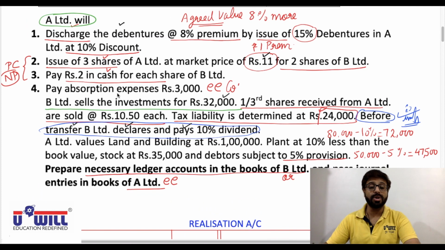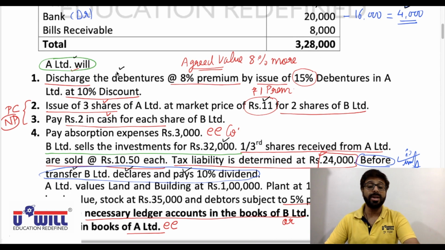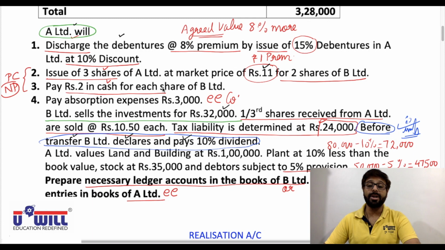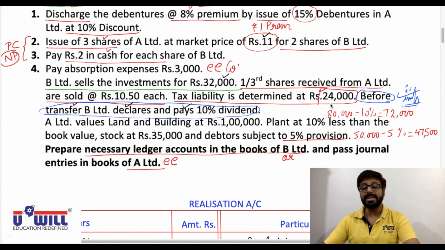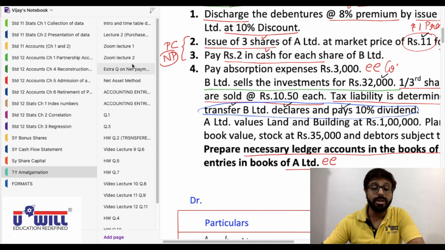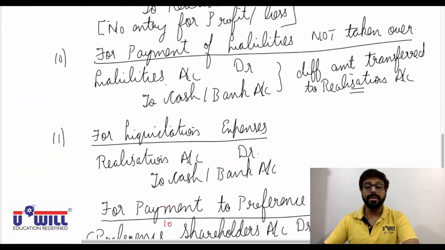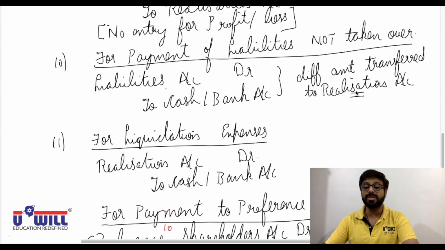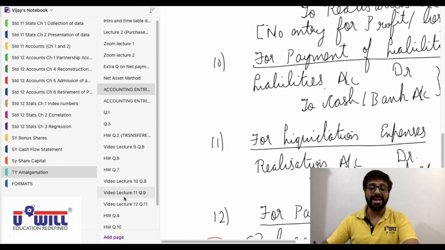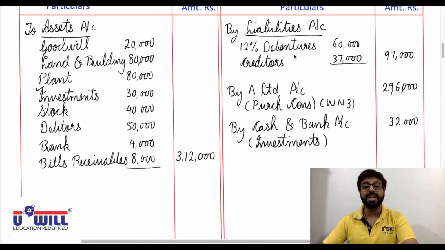Okay, we don't have to make any exclusive entry for profit or loss on sale of asset. It automatically gets recorded. After sale of assets, we have payment of liquidation expenses. Here we don't have that because absorption expenses 3,000 are going to be paid by transferee company. A Limited is going to pay that. So no entry of liquidation expenses. Then payment of liability. Now tax liability is determined at 24,000. So we have to pay 24,000 of tax liability.